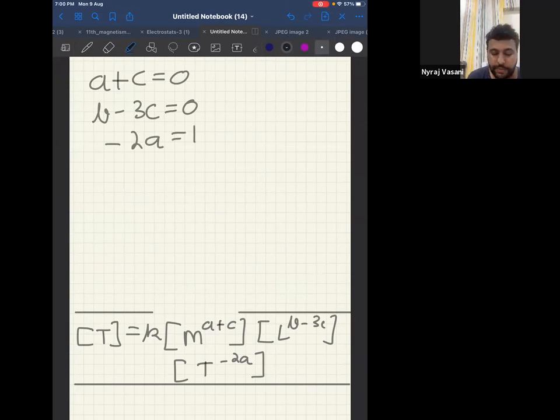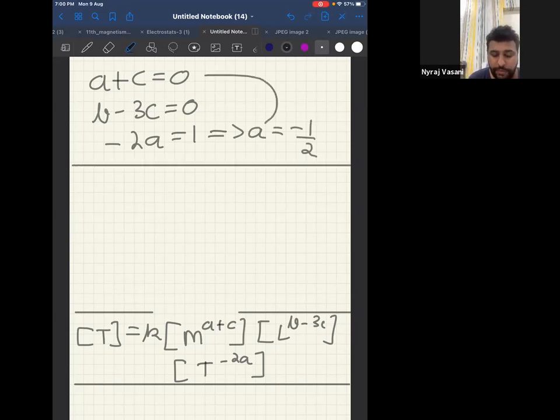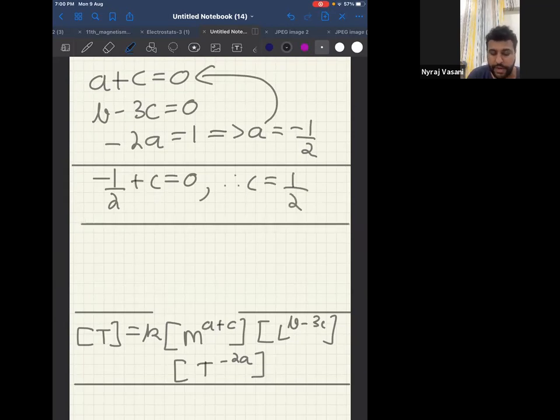Yes. From this equation, can I say A is equal to minus half? Getting this much? Now, A equal to minus half, if I put it in this equation, it will become minus half plus C equal to 0. Therefore, C is equal to half. So I got A is equal to minus half and C is equal to half.